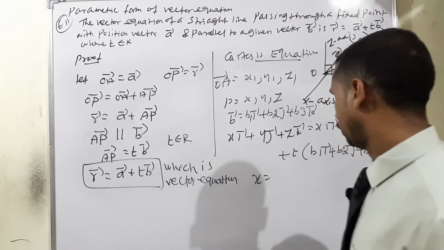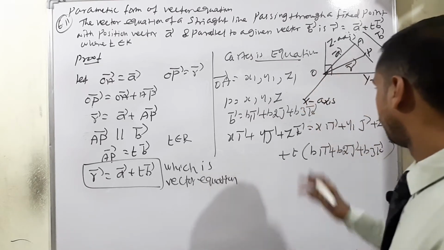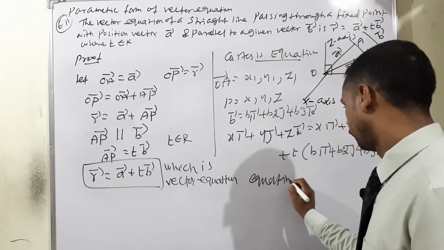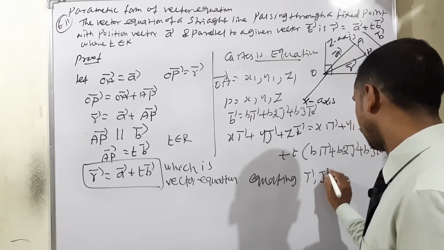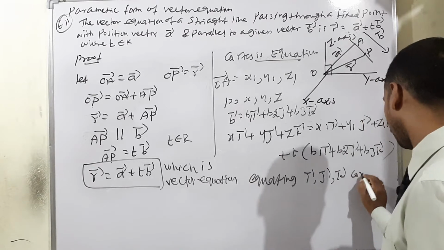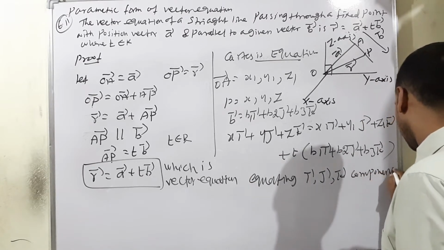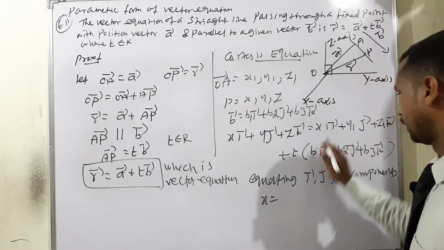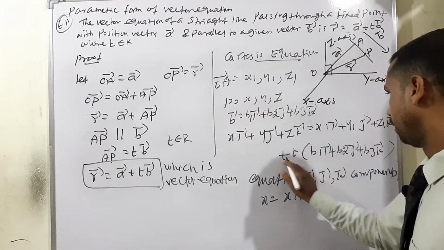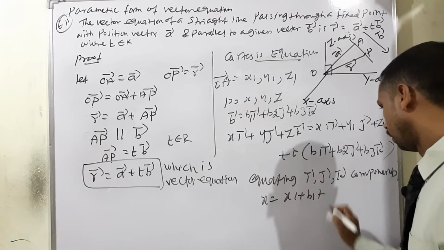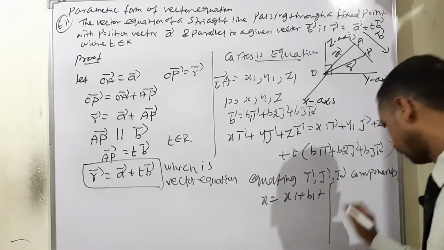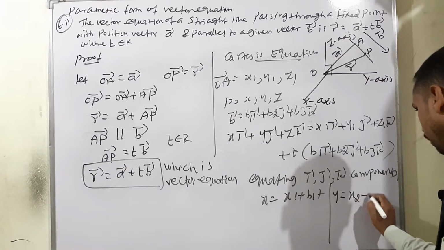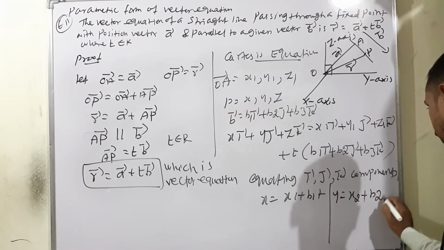Therefore, first we have to equate the i, j, k components. What will happen? x is equal to x1 plus b1t. Then the second condition, y is equal to y1 plus b2t.